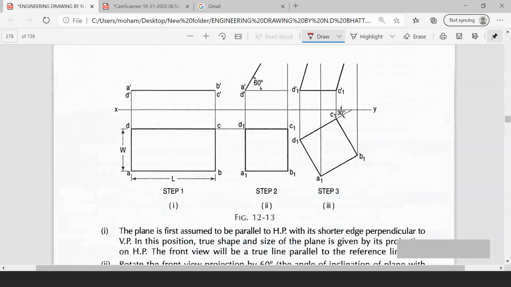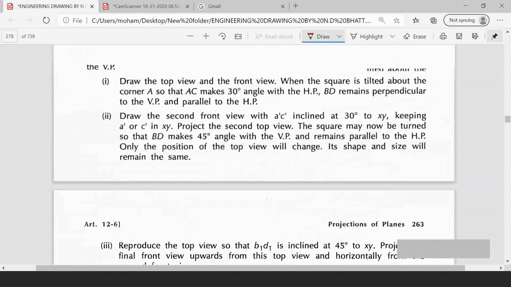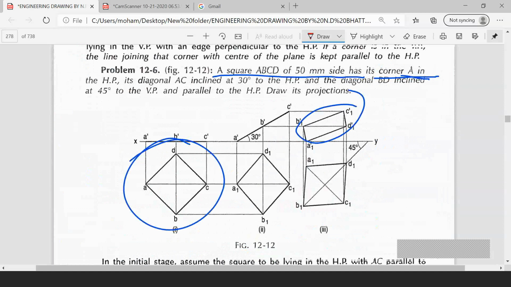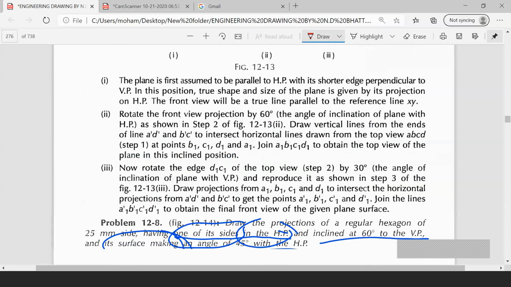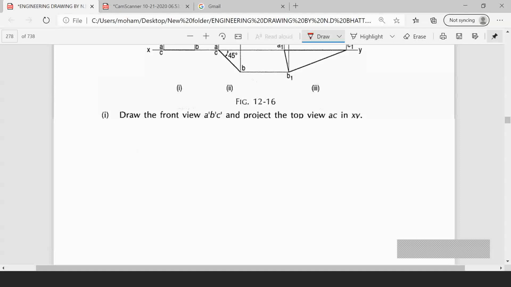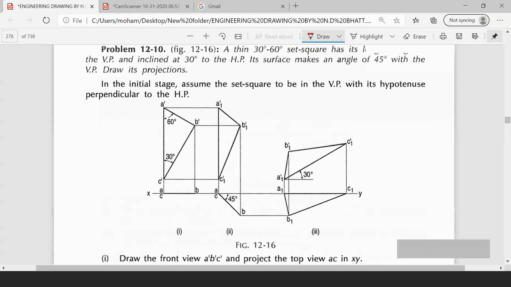Okay. Here also, the basic diagram I am drawing in HP, the first inclination I have drawn in VP. Understand? But in this problem, the basic diagram you are drawing in VP.